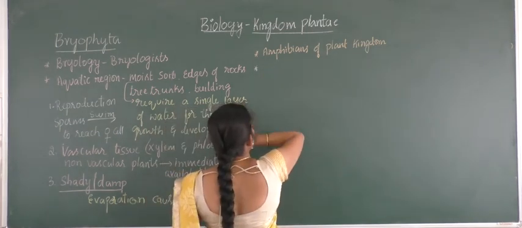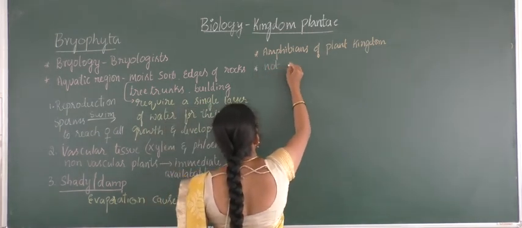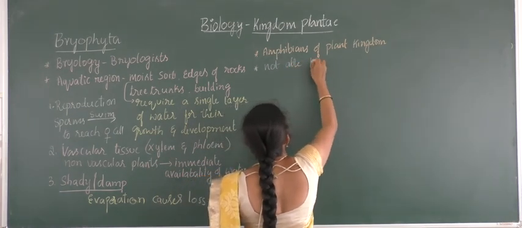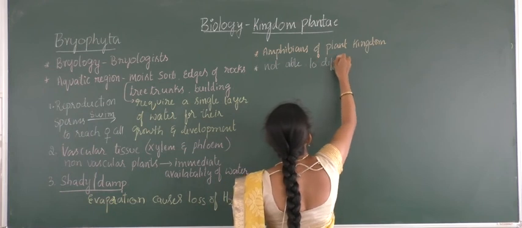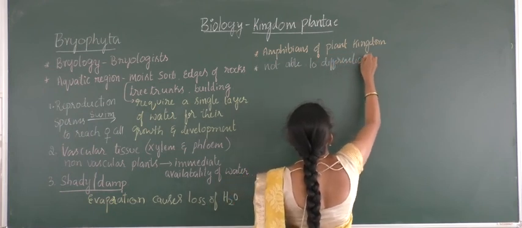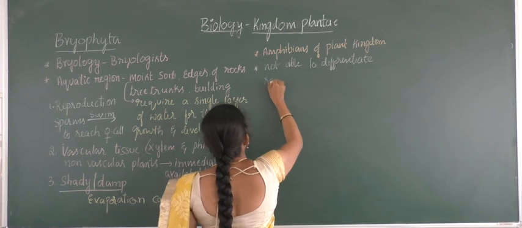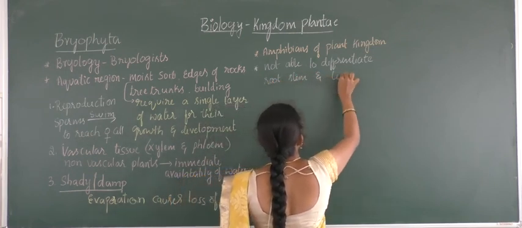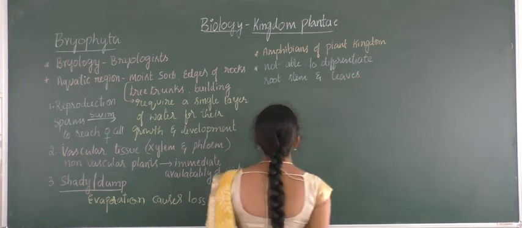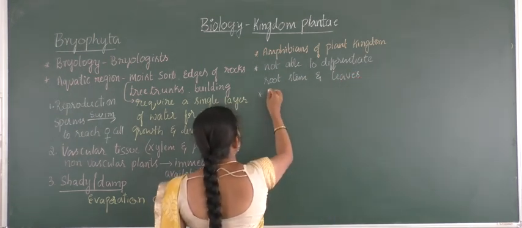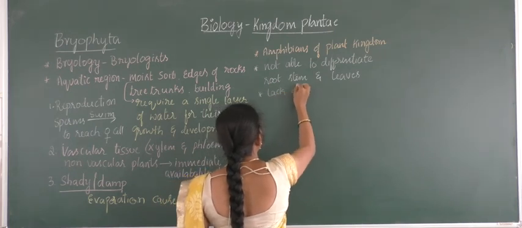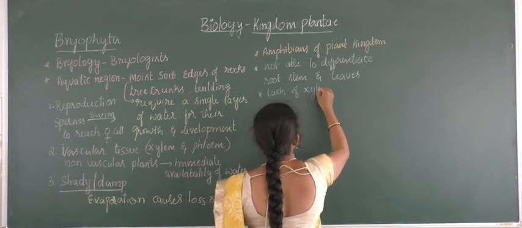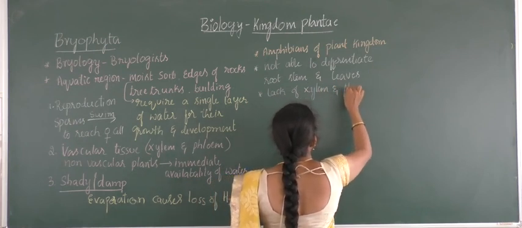They are not able to differentiate the plant body into root, stem and leaves, due to the lack of many structures, the important ones being xylem and phloem.